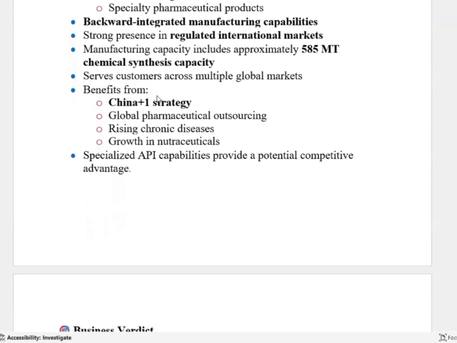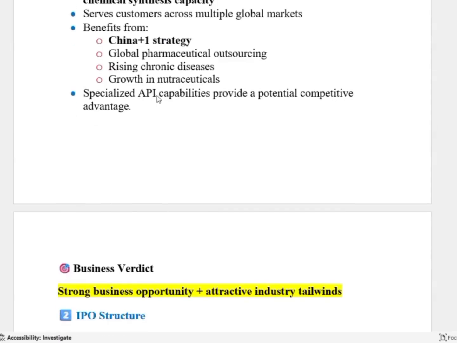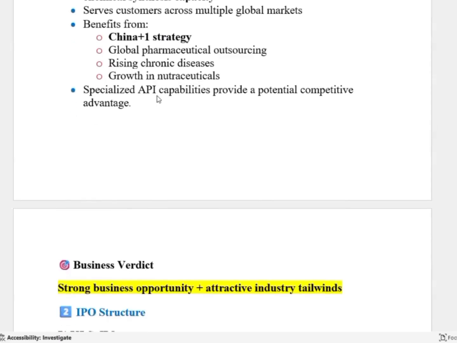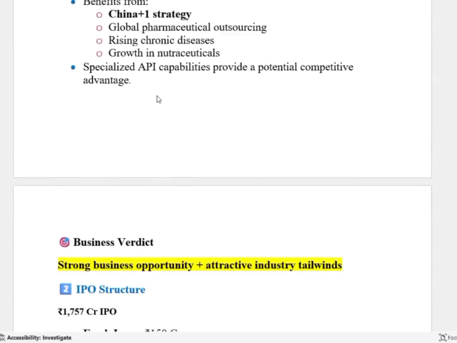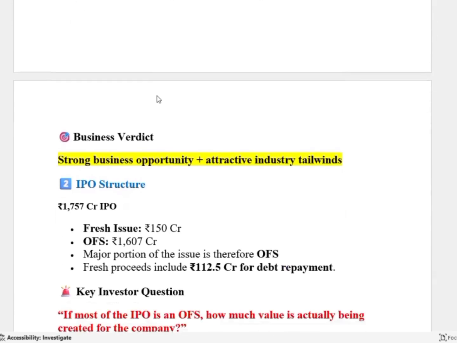Manufacturing capacity includes approximately 585 metric ton chemical synthesis capacity, serving customers across multiple global markets, and benefits from the China plus one strategy, global pharmaceutical outsourcing, rising chronic diseases, and growth in nutraceuticals. Specialized API capabilities provide a potential competitive advantage.